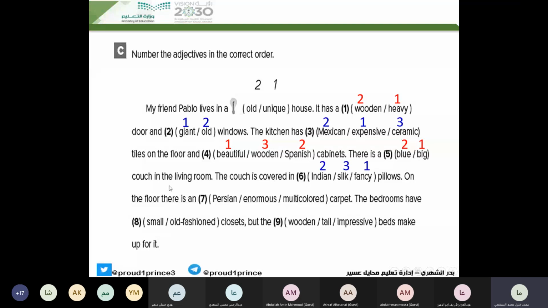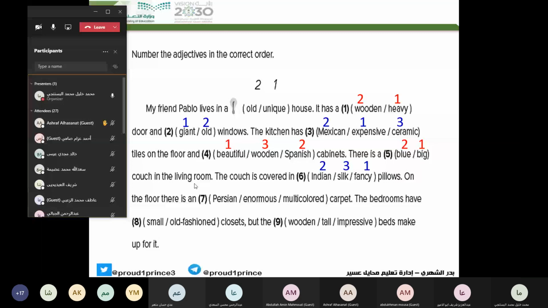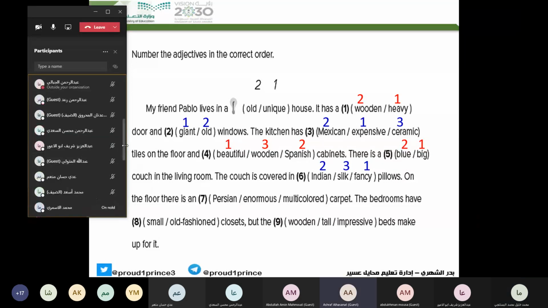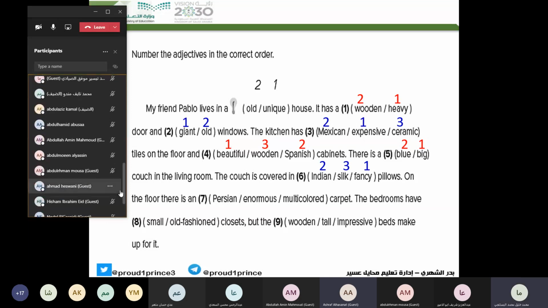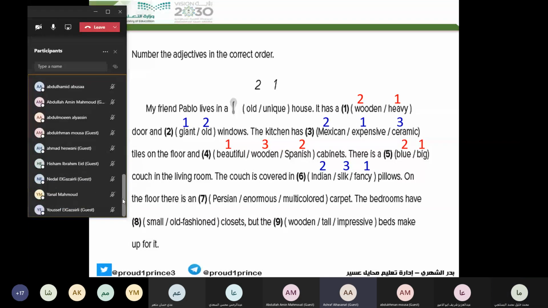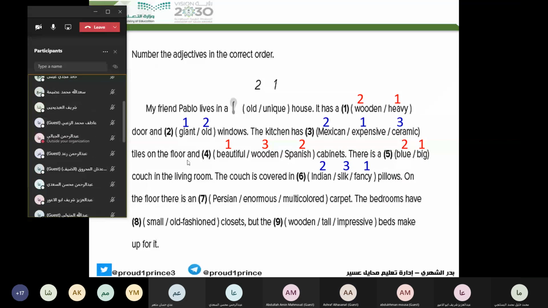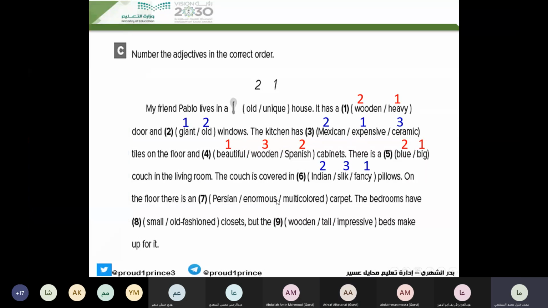On the floor, there is what? Who can continue? Ashraf? Yes, Ashraf. Number 7. "On the floor there is an enormous Persian multicolored" rug. Multicolored represents what? Color. So colors come before what? Nationalities. Good, thank you. Enormous, opinion. Multicolored, color, then Persian, nationality. Thank you.